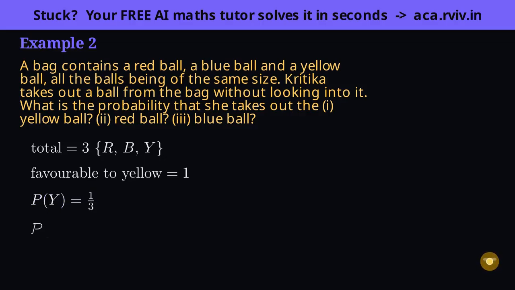Part 2 asks for red, and here's the beauty of symmetry. Red is in exactly the same position as yellow, one ball among 3. So without any new work, the probability is again 1/3. And blue is the last of the 3, once more a single favorable ball out of 3, giving 1/3 yet again. All 3 answers came out the same for a reason worth naming.